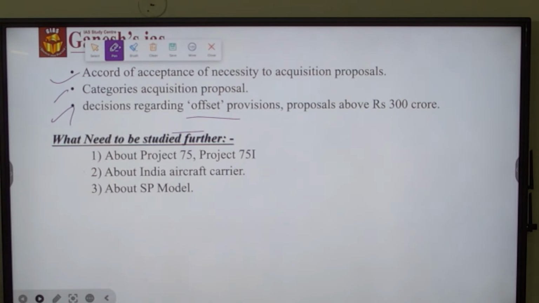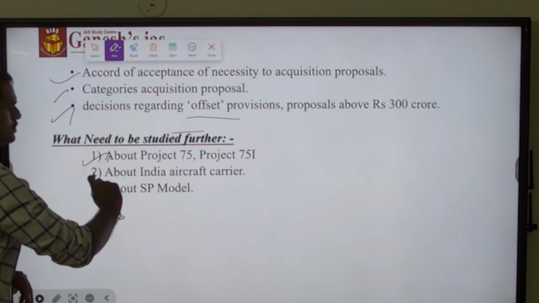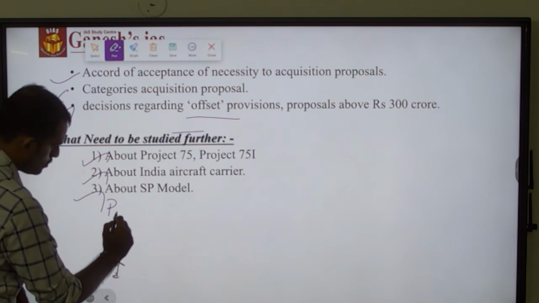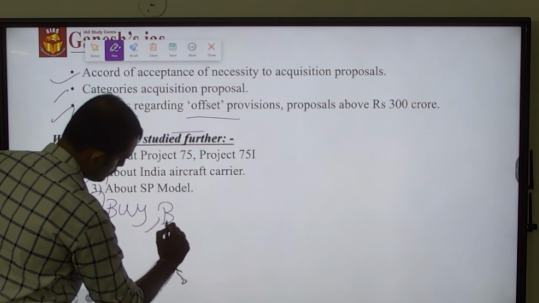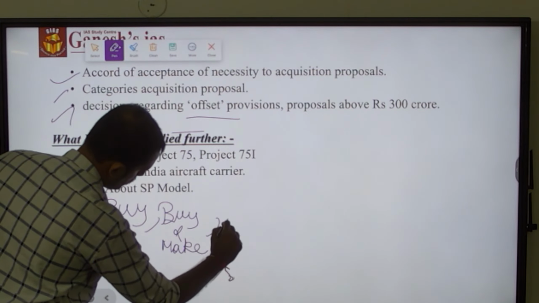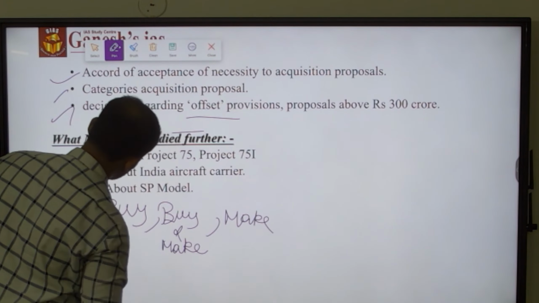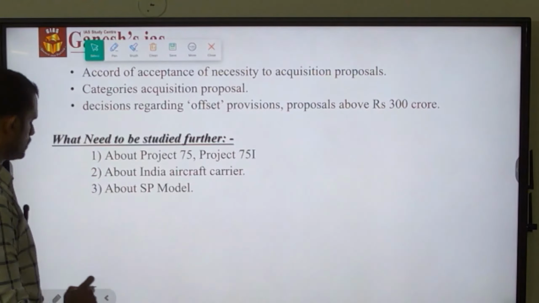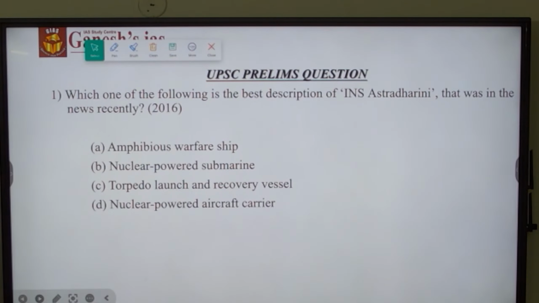So what we need to study further is, we should know about Project 75 and Project 75I, and what their aim is. Second, we should know about India's aircraft carriers and their special features. Third, we should know what the SP model is. Then we should know what the buy model, buy and make model, and make model of defense are about. The SP model, buy and make model, and make model are the models to promote indigenization in India.